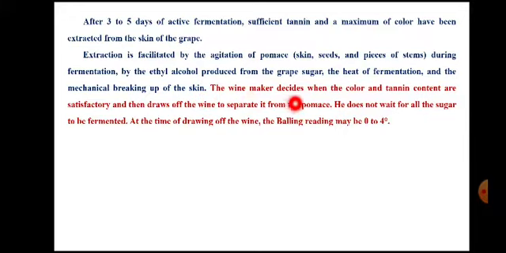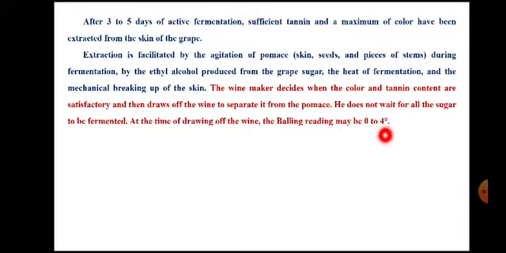The winemaker can decide when the color and the tannin content are satisfactory and then draws off wine to separate it from pomace. He does not wait for all the sugar being fermented. At the time of drawing of wine, the boiling degree, that means the sugar concentration, may decrease to 4-degree boiling.